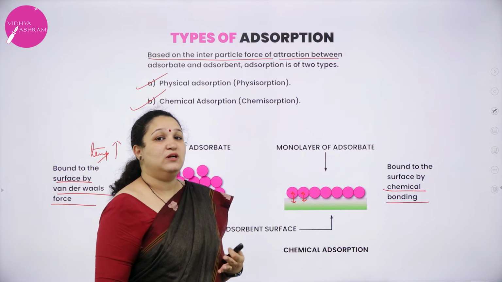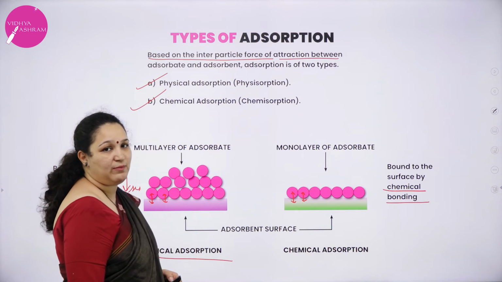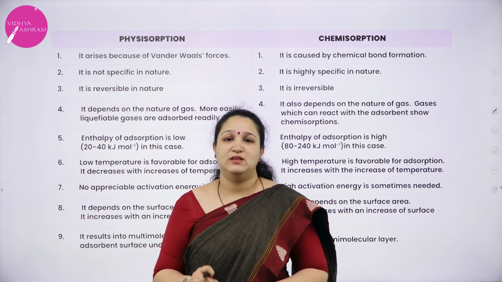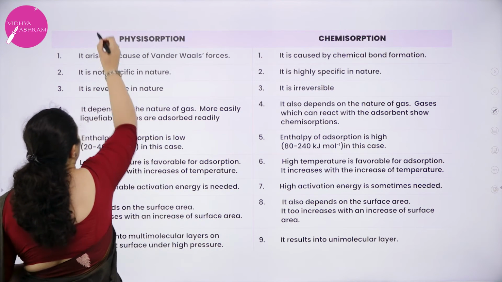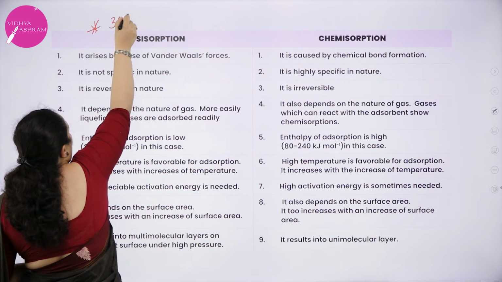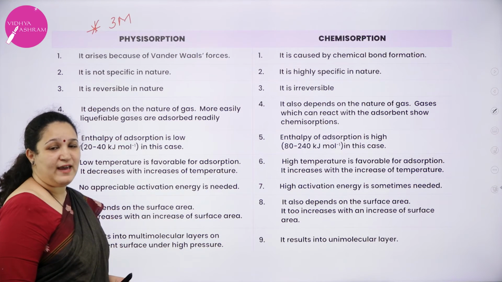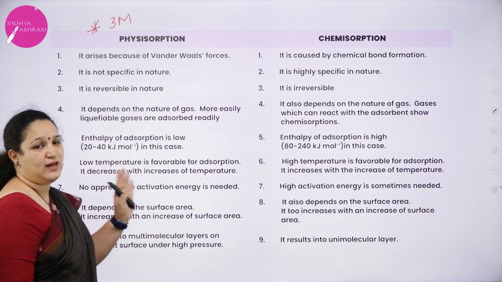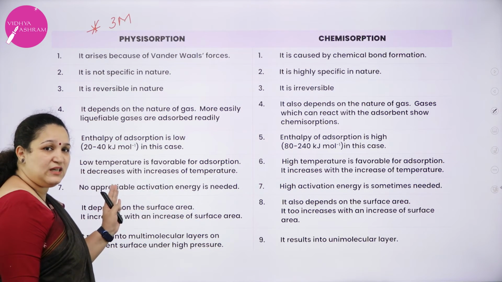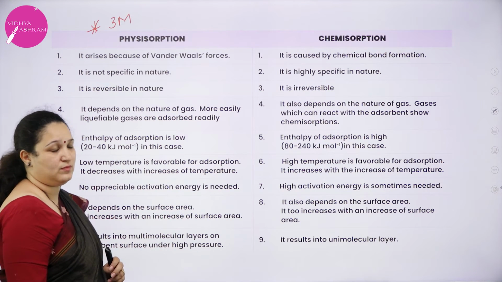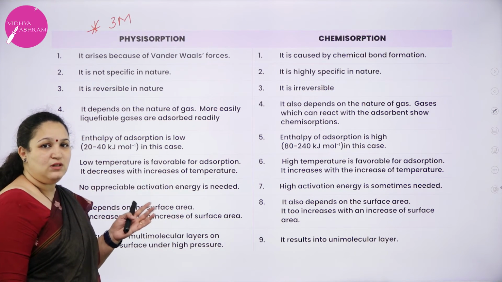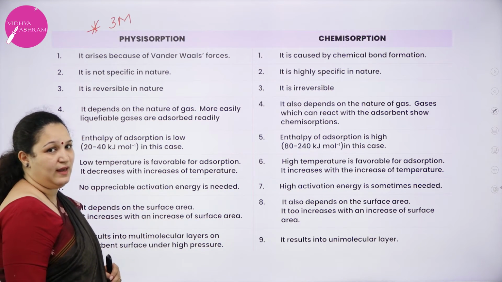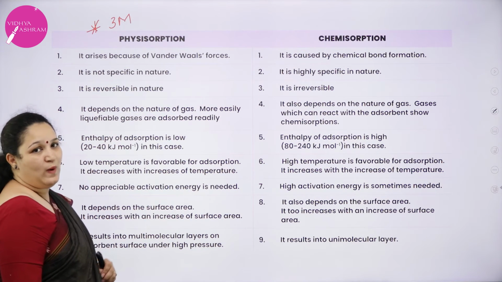Now, let us look into the differences between physical and chemical adsorption. Coming to the exam point of view, this is a very important question for 3 marks. Write the differences between physisorption and chemisorption, or physical adsorption and chemical adsorption. It is better to learn a minimum of 6 points out of the 8 or 9 points given here. So, we will do it one by one.